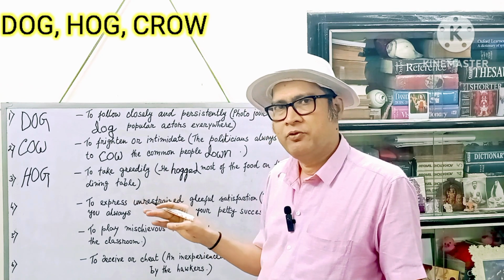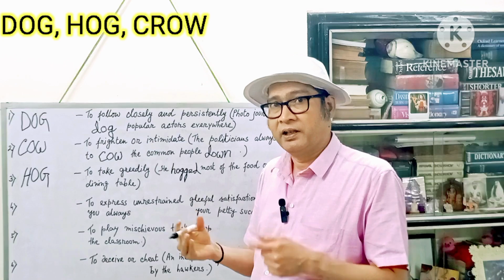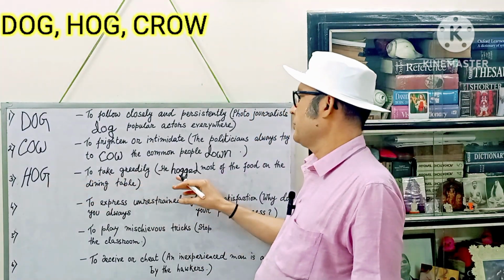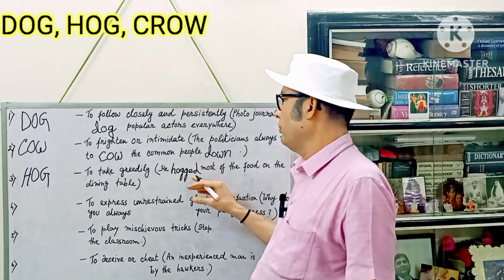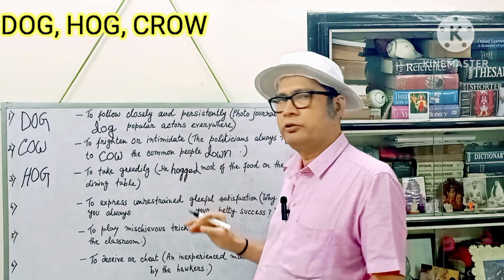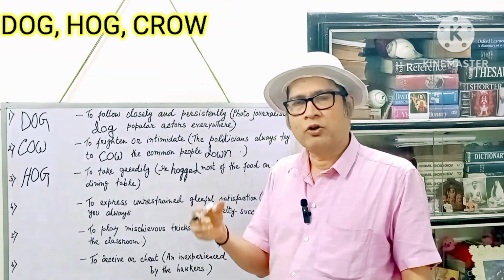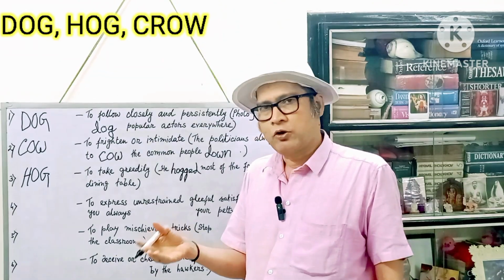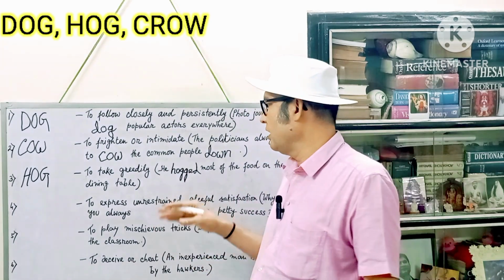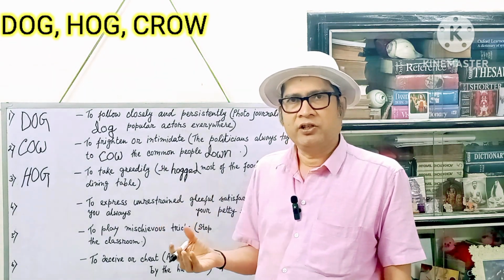In this context, let me give you a tip about the spelling of English words. Here you see hog, but here the spelling, when we have added ed to hog, this g has become double. Why? Because when a word ends in a consonant and that consonant is immediately preceded by a vowel, the last consonant is doubled when ed is added or ing is added.